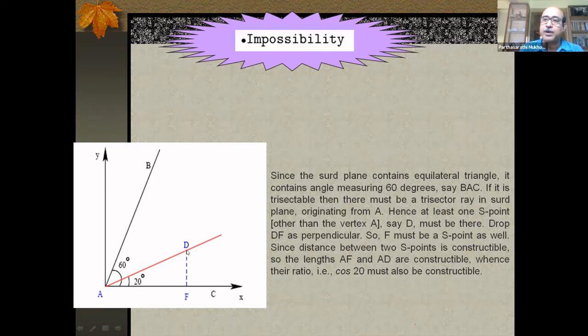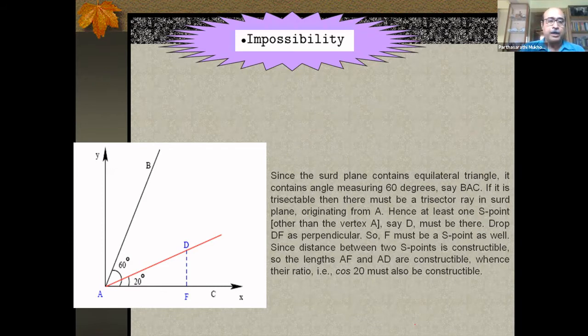Then I drop a perpendicular from D to F. This F being the foot of the perpendicular of that S point, F itself is an S point on this so-called x-axis. Already one length is there. This is one. If it is on the x-axis, one coordinate is 0. The other coordinate is provided. One coordinate is some length, and the other coordinate is coming from D, the foot of the perpendicular. Both the coordinates of D are surds. So F is a surd S point. Coordinates of F are surds.